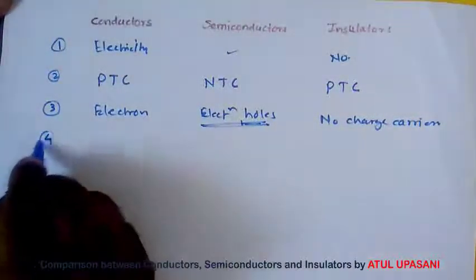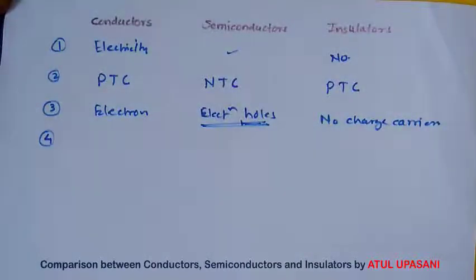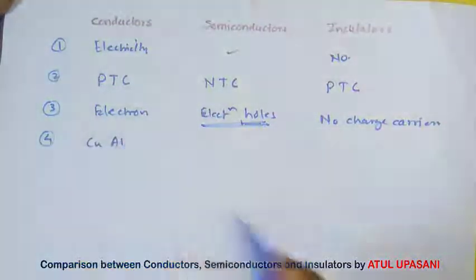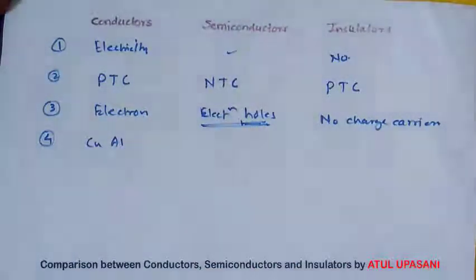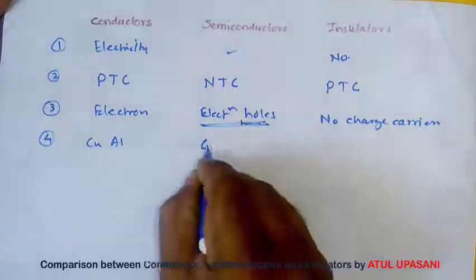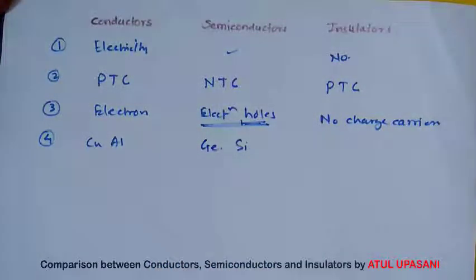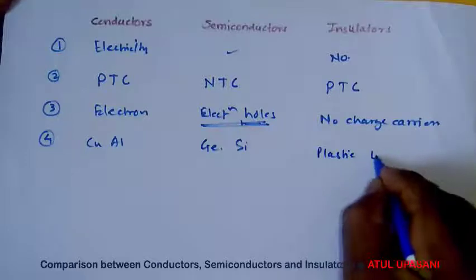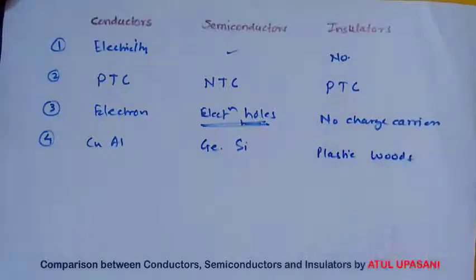Now the fourth point. The examples of conductors are copper, aluminium, gold, silver. These are good conductors of electricity. What about semiconductor? Semiconductors are germanium and silicon. What about insulators? The examples are plastic, wood and rubber. Cotton is also an insulator. So these are the examples of insulator.